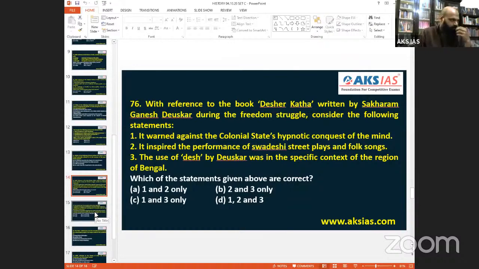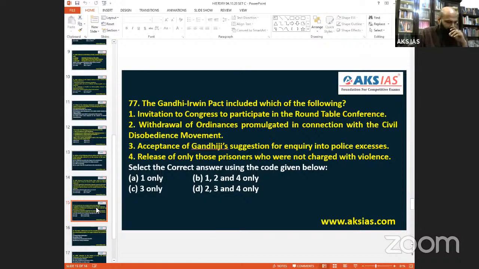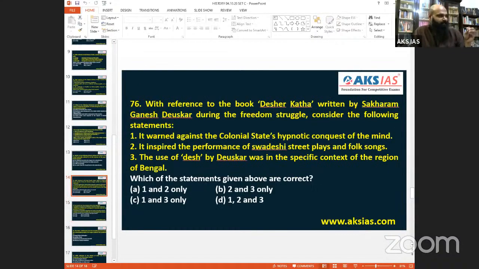76, I just have a little confusion there. 77, when it comes, Gandhi-Irwin Pact. Very nice. Modern India has come. Okay, last question, 76 also is modern India, let it be. But even if I go with 76, see this Desher Katha, written by Sakharam Ganesh Deuskar, the freedom struggle. So when I approach the question, what I am 76.